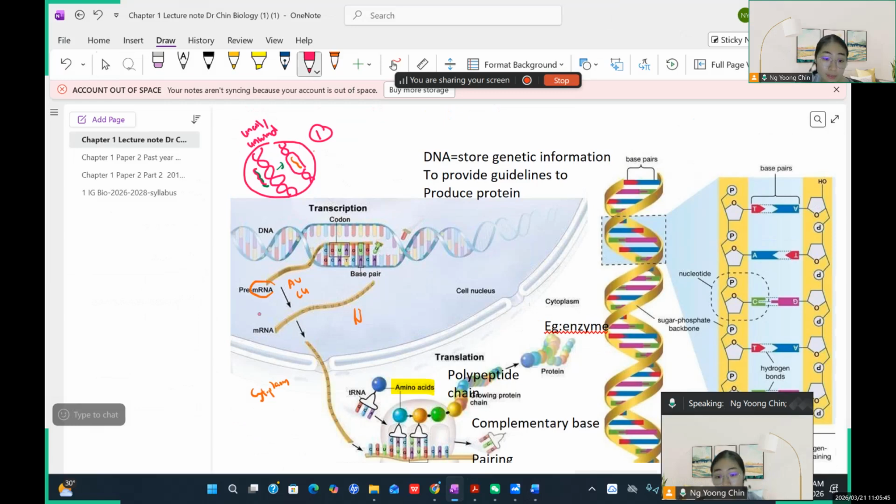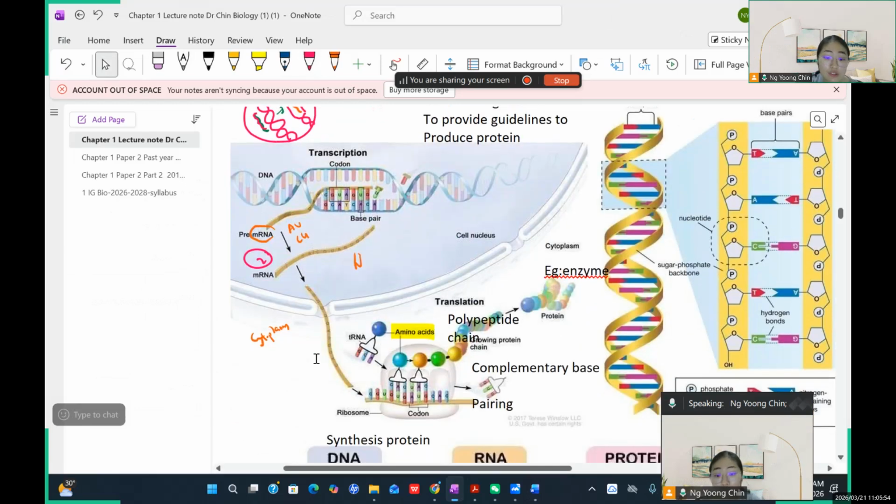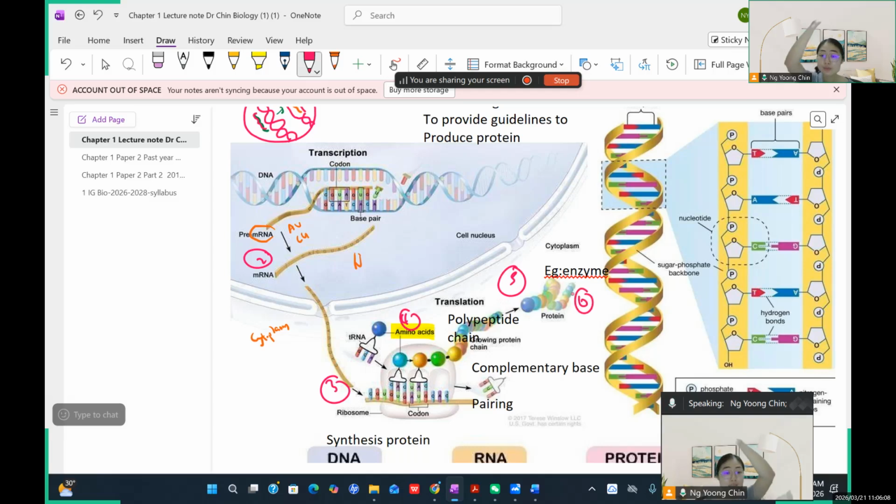The mRNA copies the genetic information from the DNA in the nucleus and goes to the cytoplasm, out to meet the ribosome. Here is a ribosome, and the ribosome allows the amino acids to join together and become the polypeptide chain. And then the polypeptide chain becomes the proteins. So here's the sequence for the transition to translation.